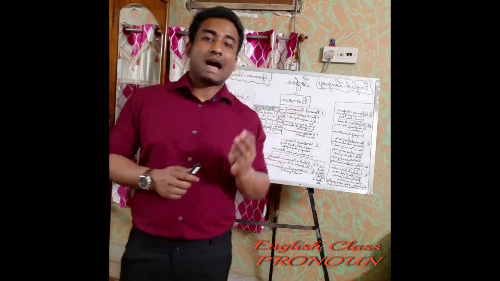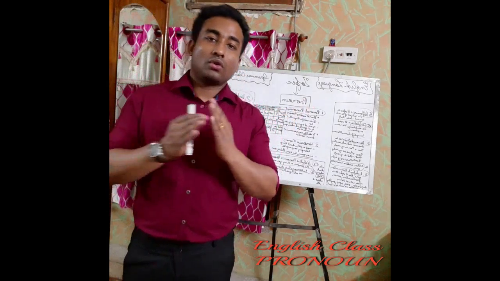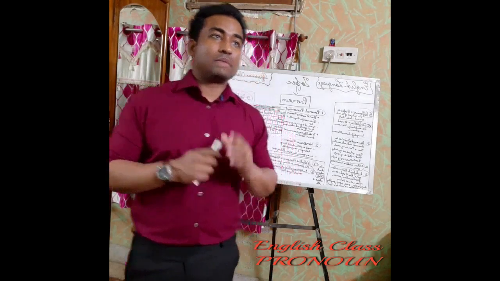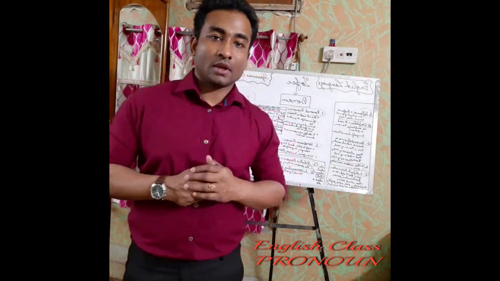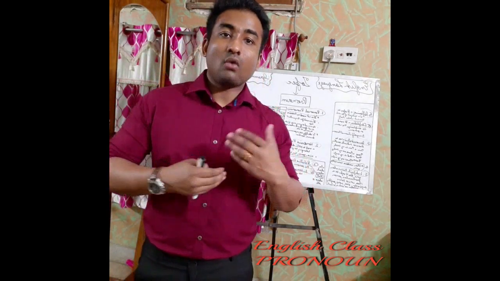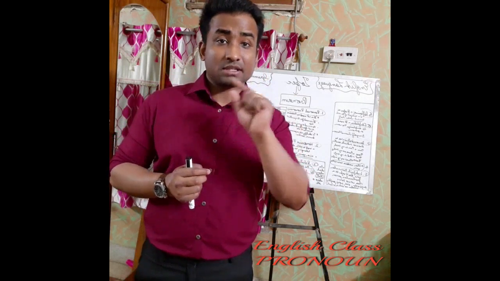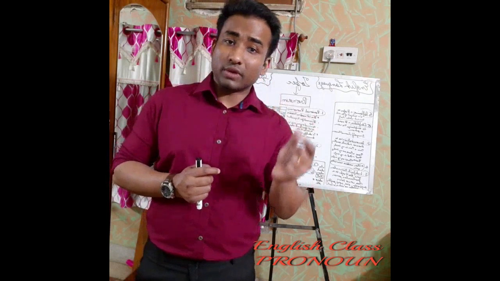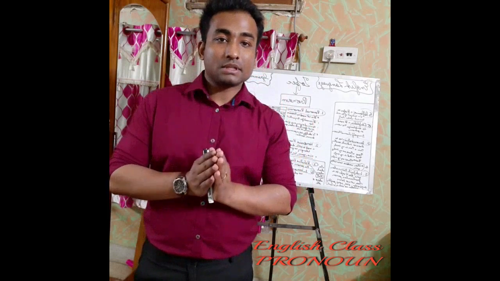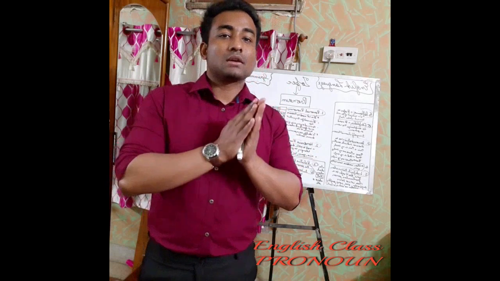Personal pronoun is I, we, you, he, she, it, and they. Now I'll tell you one thing. In personal pronoun, there are three things you need to remember. First, there are three persons. That is how we understand. First person is I and we. First person singular is I. First person plural is we. Second person singular and plural both is you. And third person singular is he, she, it. Third person plural is they.